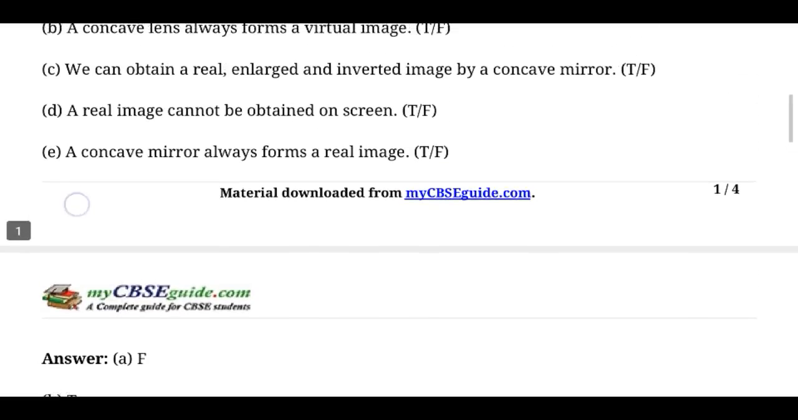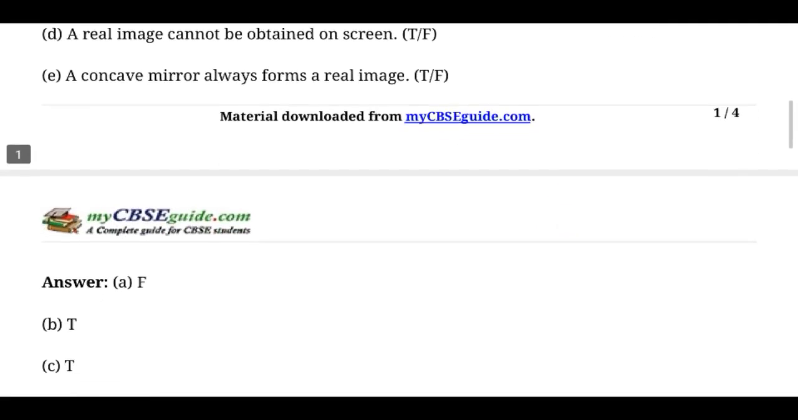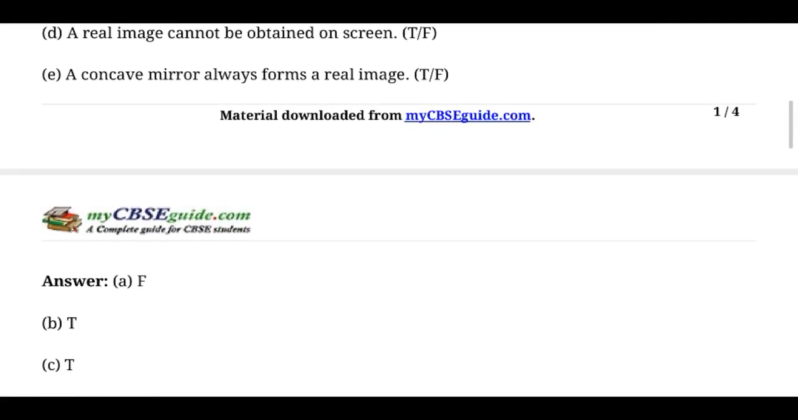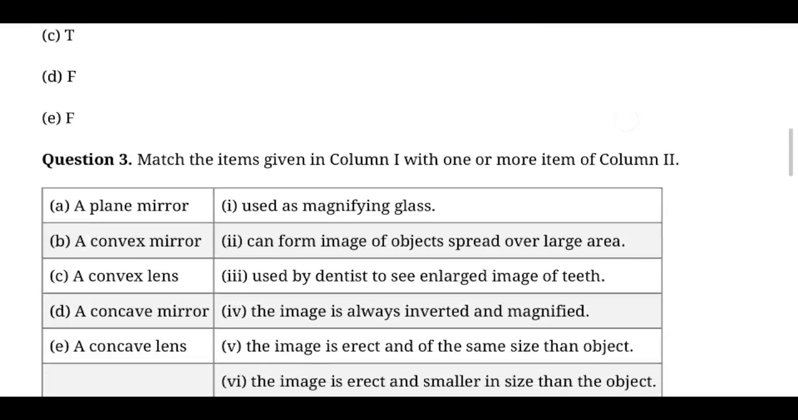So what I predicted is right, and what we read in the book is also right. A concave mirror can produce a real, inverted, and also a virtual, erect image. So these four possibilities of image can be obtained in a concave mirror. So it's a false statement. It only told real image, so wrong answer. Now we move to the next question.